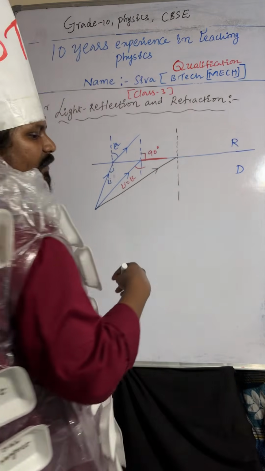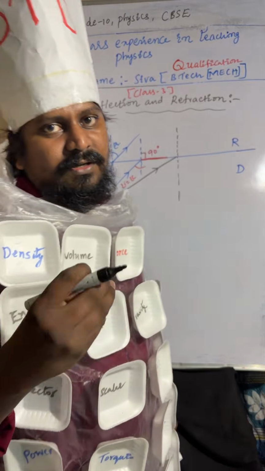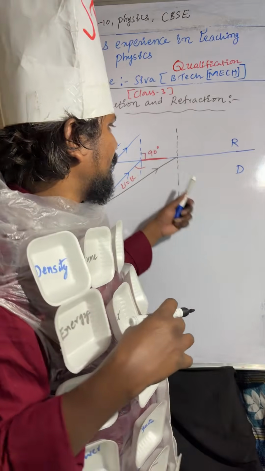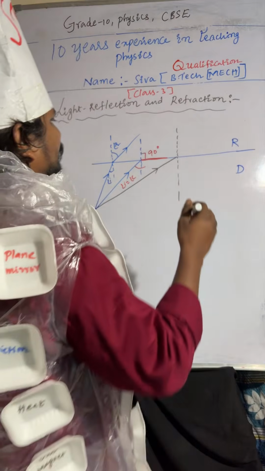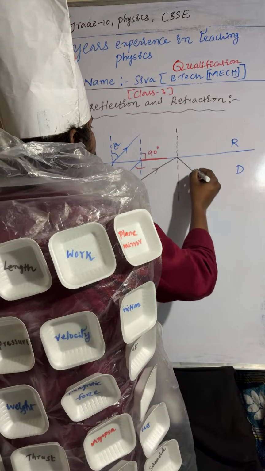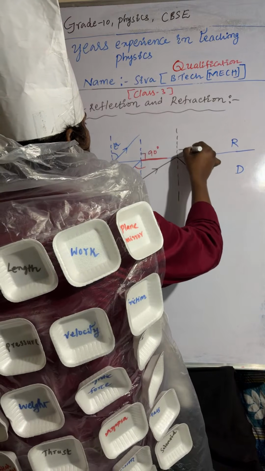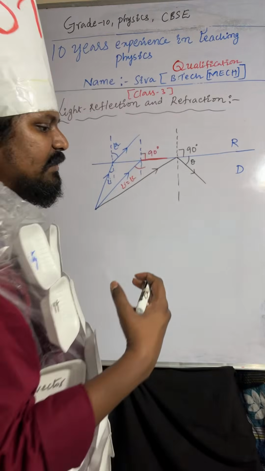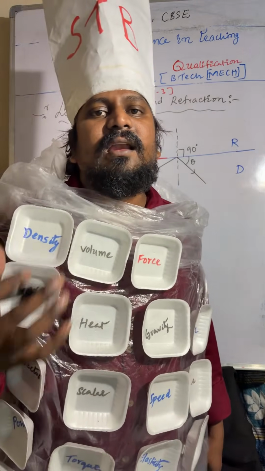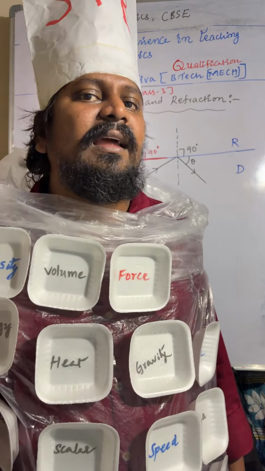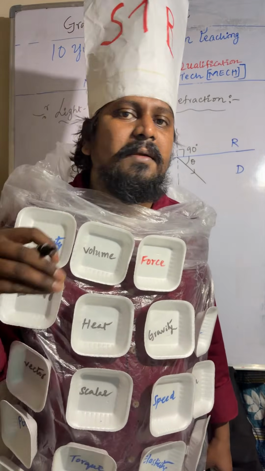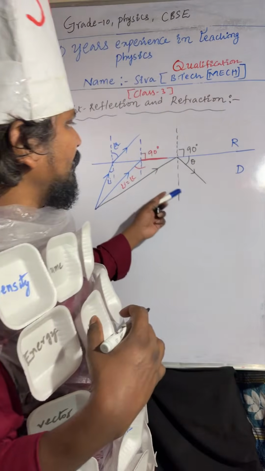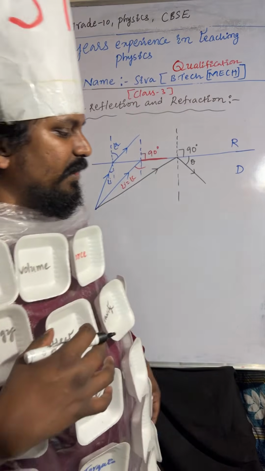At an angle of incidence greater than the critical angle, the refracted ray would make more than 90 degrees. Then that light ray reflects back into the same medium. What is that medium? The same medium is the denser medium only, right?